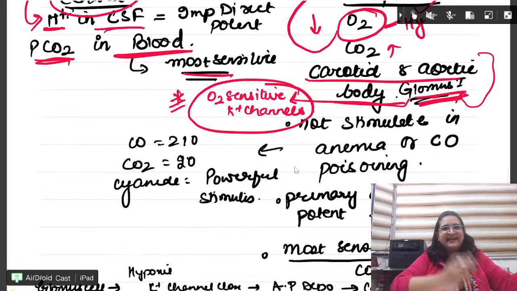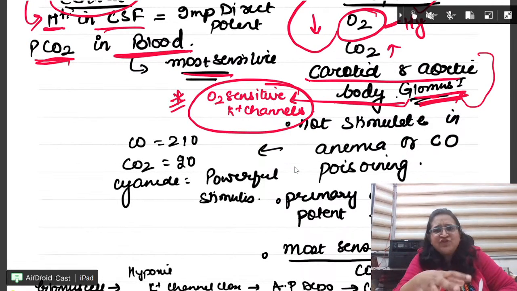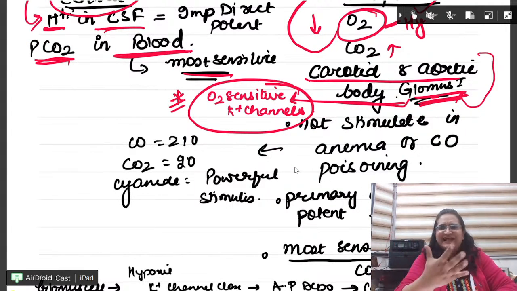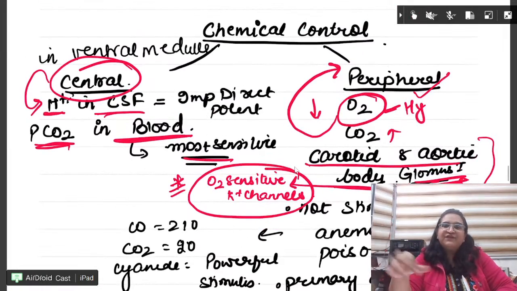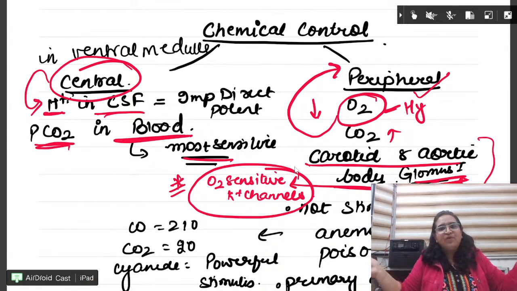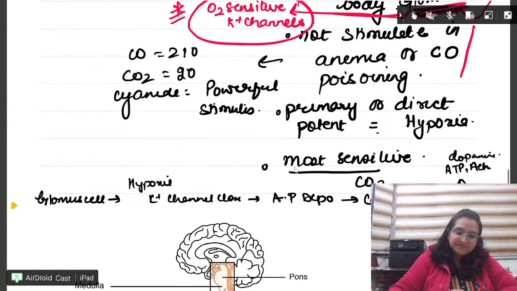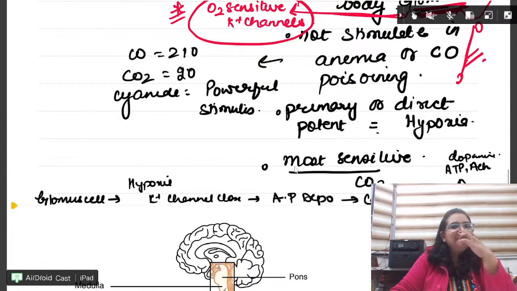Done. Central, peripheral. In central, two stimulants are there: H plus and CO2. CO2 in blood, H plus in CSF. Done. Peripheral: oxygen, CO2 and H plus. Three stimuli are there. And which is the direct potent stimulus? Oxygen. But most sensitive for both central and peripheral is CO2. Fine. Okay. Next. Please learn.